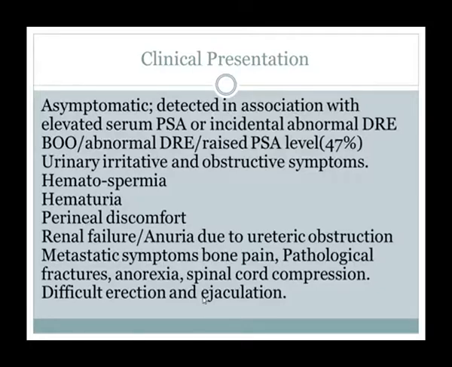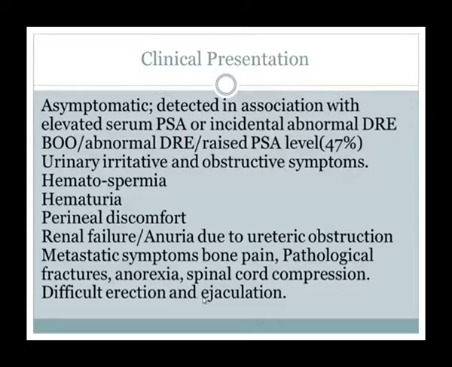Once a patient presents in our OPD or emergency, we do the digital rectal examination, which shows a hard prostate. And few patients present with metastatic symptoms like bone pain, pathological fractures. They do not present in our OPD. They present in orthopedic OPDs and neurosurgery OPDs, because they have spinal cord compression and anorexia.